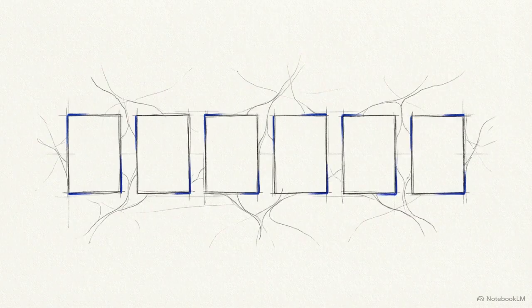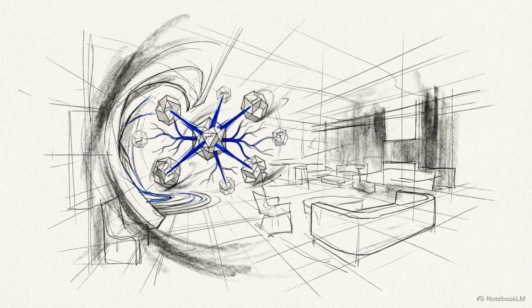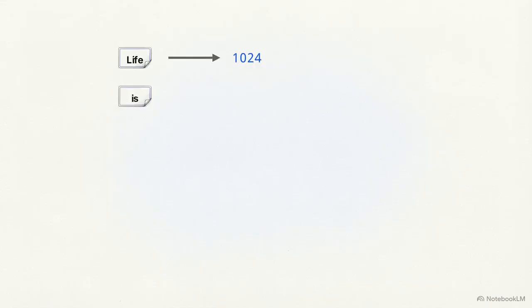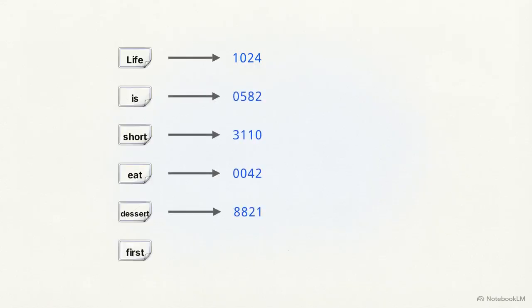Let's look at a short sentence. Life is short. Eat dessert first. Think of these 6 words as guests arriving at a cocktail party inside the AI. When they walk through the door, the computer checks them in by assigning each word an ID number, much like handing out a blank name tag.